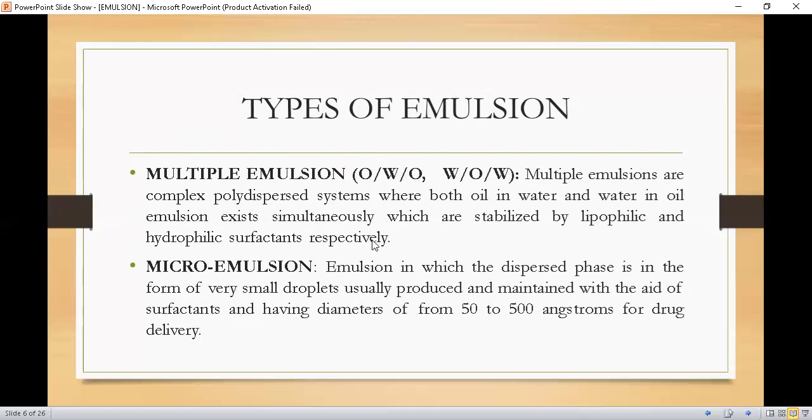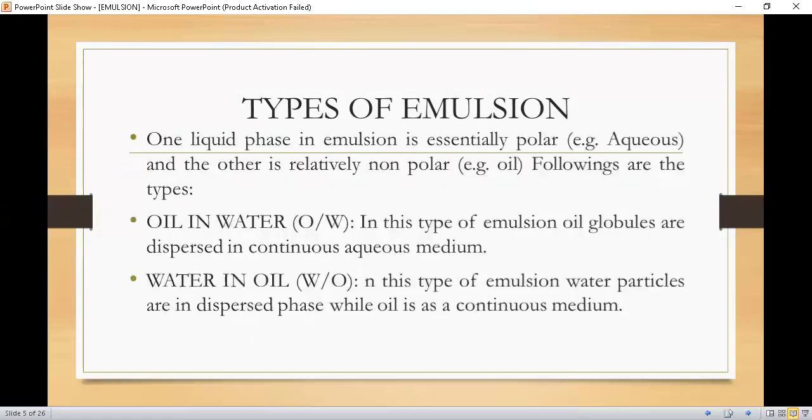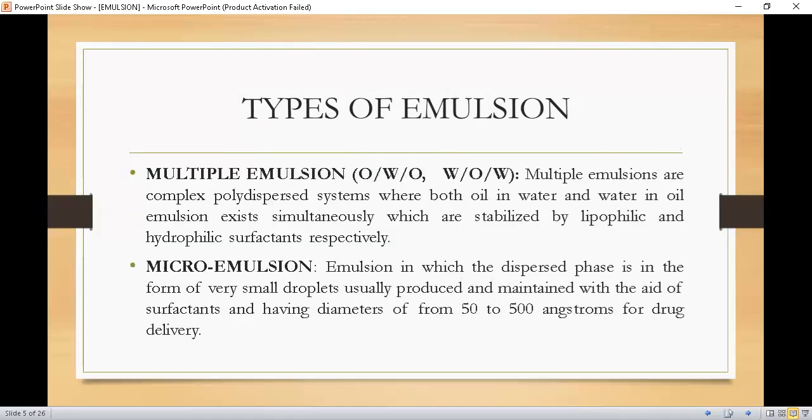Then there is another type of emulsion which is called microemulsion, an emulsion in which the dispersed phase is in the form of very small droplets, usually produced and maintained with the aid of surfactants and having a diameter of 50 to 500 angstroms, for drug delivery systems. So as far as the types of emulsions are concerned, we have discussed oil in water emulsion, water in oil emulsion, then multiple emulsions, and then microemulsions. These are the different types of emulsions.